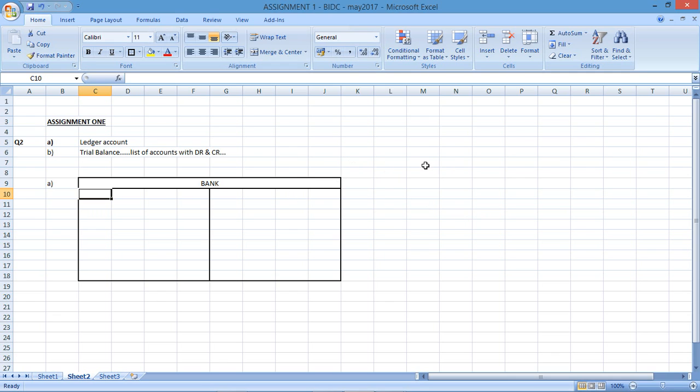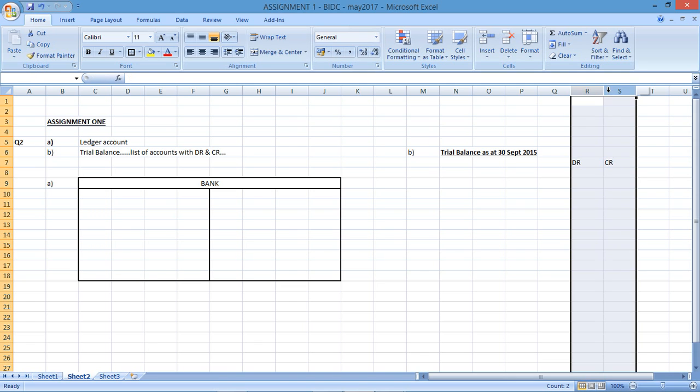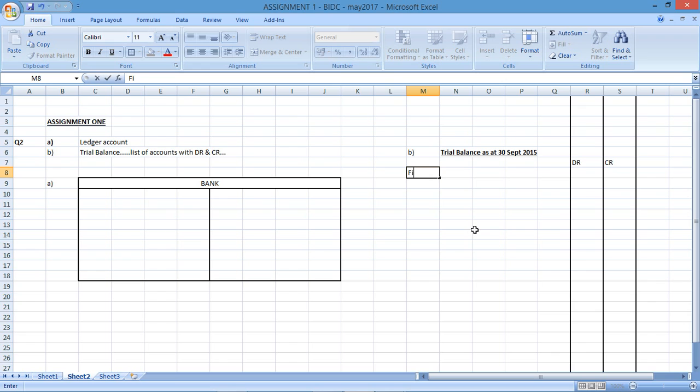Well, a trial balance will have a list of debits and credits. So I'm going to do that on the right. Trial balance as at 30 September 2015. That's the trial balance. A trial balance will have a debit column and a credit column. And then we're going to be recording accounts according to two different sections.